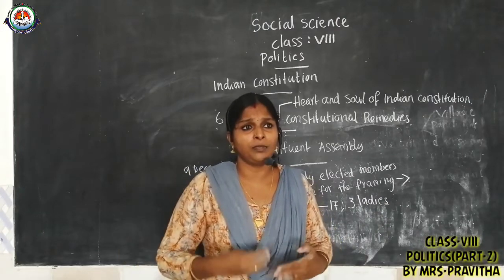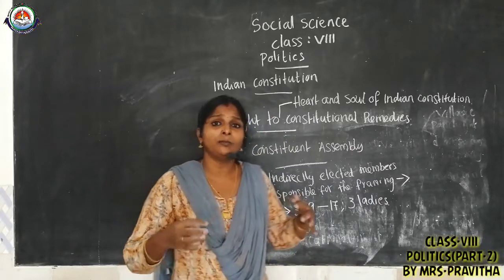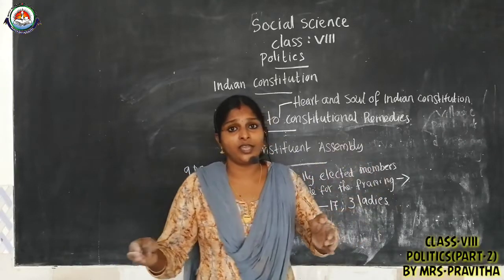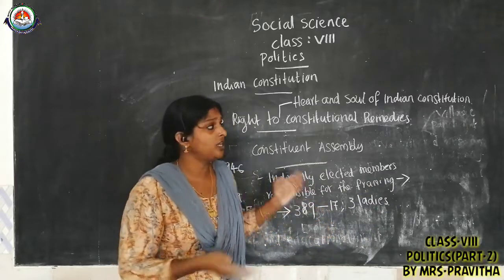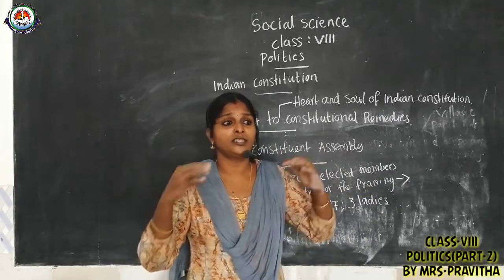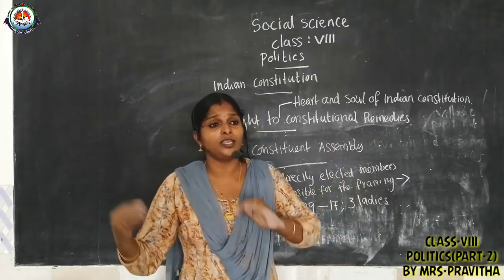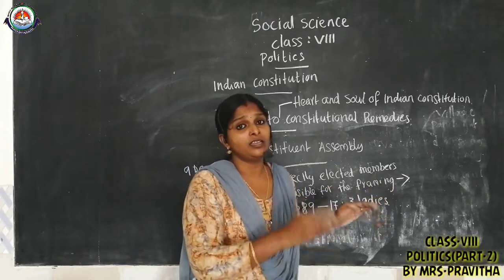So those who became part of this Constituent Assembly had to look at many areas. Making the Constitution was not an easy task. They had to touch every field: economic matters, rules and regulations, majority and minority, caste, religion, everything.